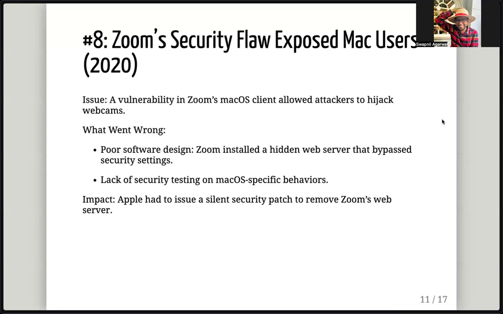Otherwise, anyone could hijack your webcam and just see. Remember the first number one bug, eavesdropping? Here, this is hijacking webcams, where you can also see what is happening, which is a much bigger issue. A laptop is usually put either in an office or at a desk at home, and you can just get access to anyone's webcam, or basically what's going on inside the home. That's a pretty big issue, right?